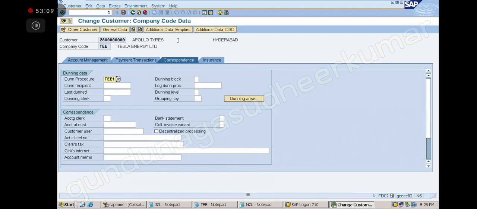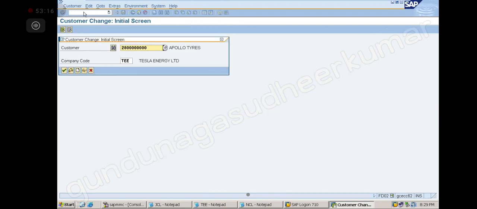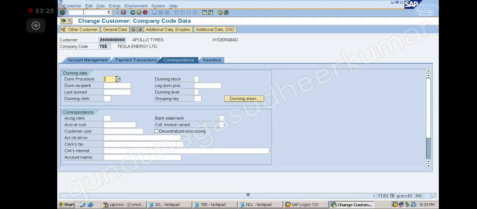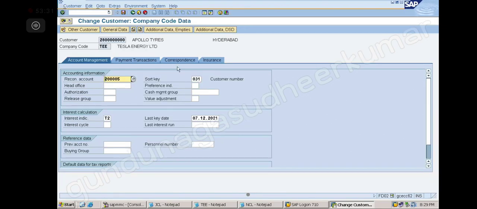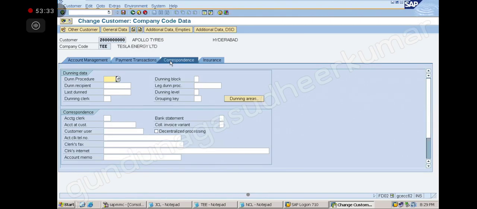This is common; it is just to change the customer. So you go to FD02, customer number, enter. It will always be in general data. From general data, you go to company code data. From company code data, you go to the correspondence tab. Here you will see the Dunning. Is that clear, everybody?